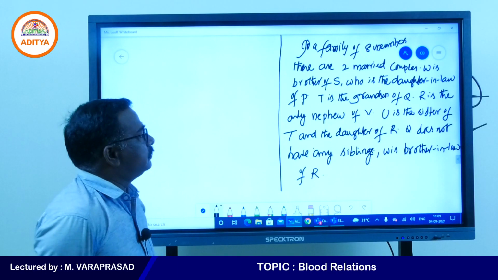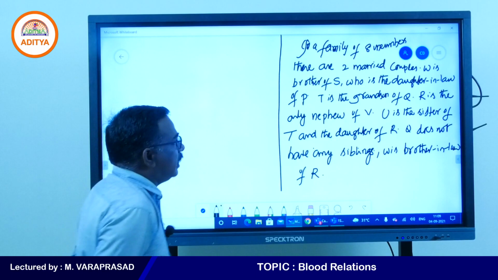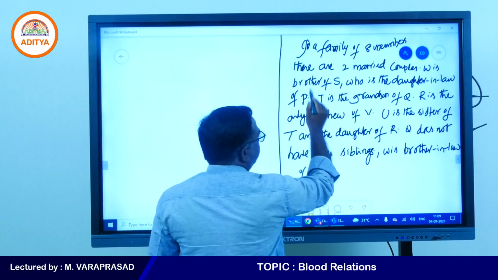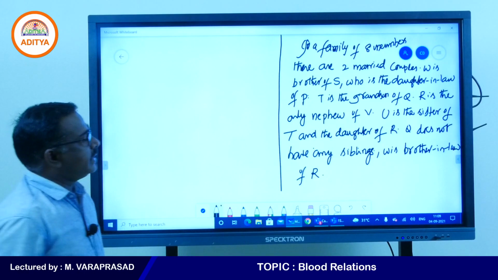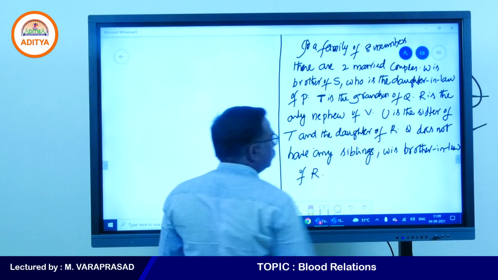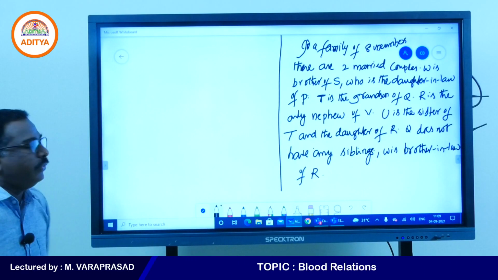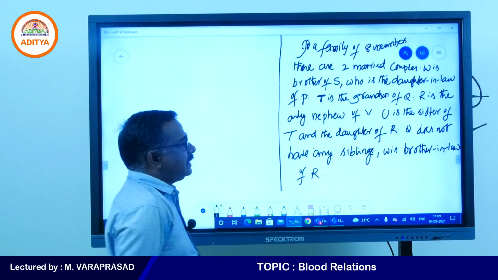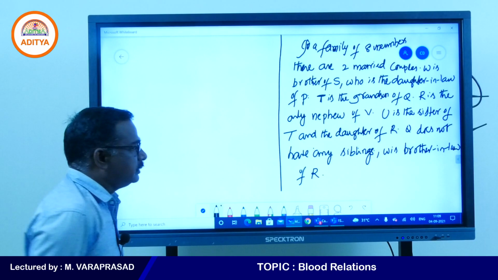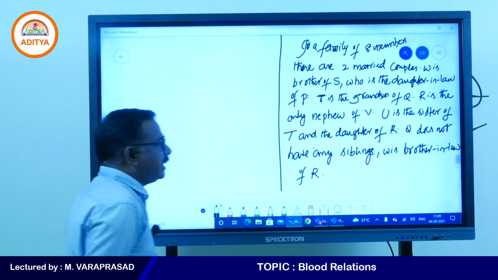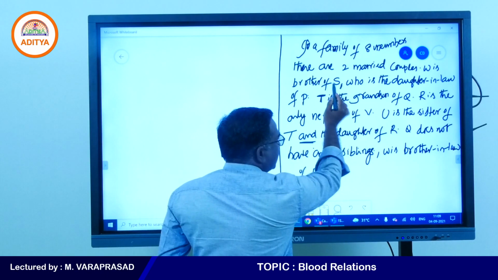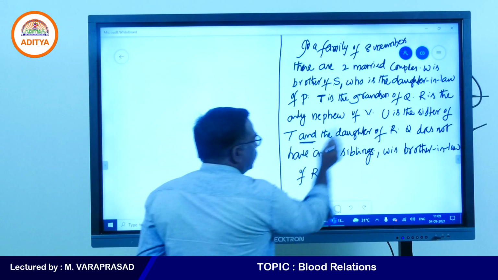W is brother of S, one condition, comma, this comma refers S only. S, who is the daughter-in-law of P? And next one is given, T is the grandson of Q. R is the only nephew of V. U is the sister of T and the daughter of R. Here the comma refers S only, but here the 'and' refers U only.